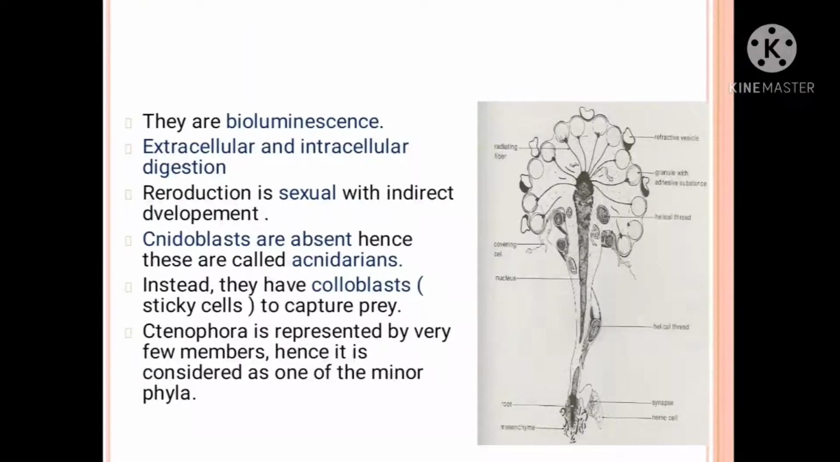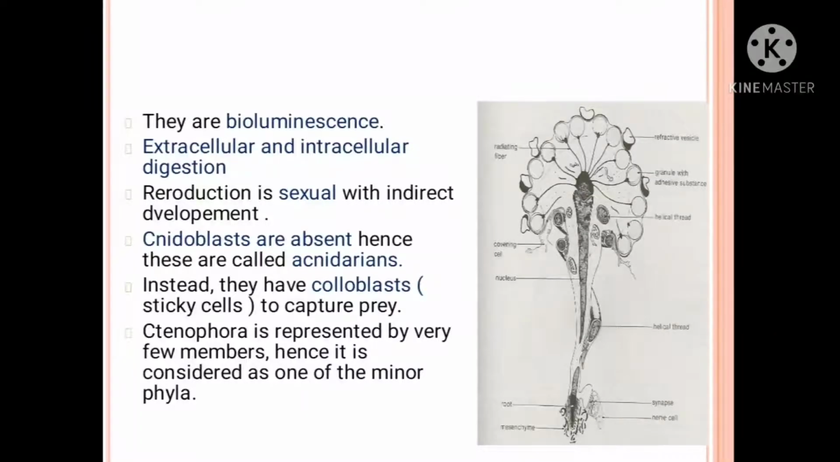A characteristic feature of ctenophores is bioluminescence. Means you can see them during the night, when they show bright colors. During the night only, we can see that organism. That's why they are known as bioluminescent. They are releasing light by themselves. A particular chemical, an ink-like structure, is present, and we can easily see that ink at night. So that's why ctenophores are known as bioluminescent.